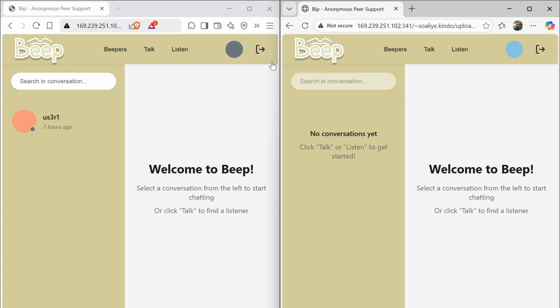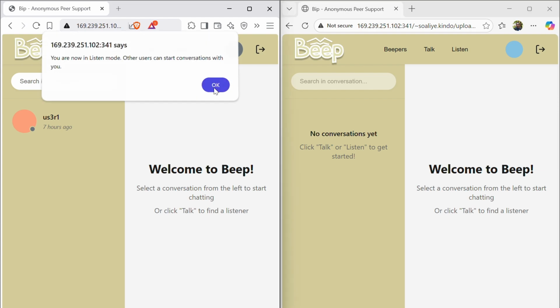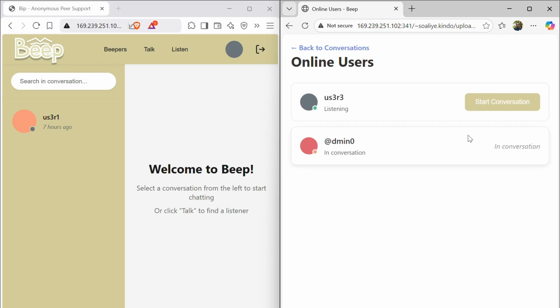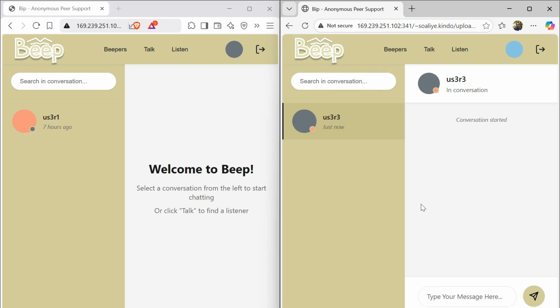All right, so let's open user 3 to be listening and see how it works. So now user 3 is listening. So if we go back to these users we can see start conversation. So now we are in conversation with that user and we can write messages to them.